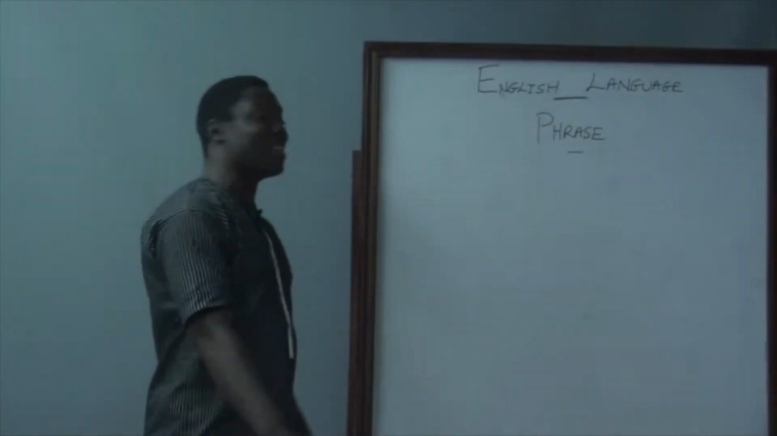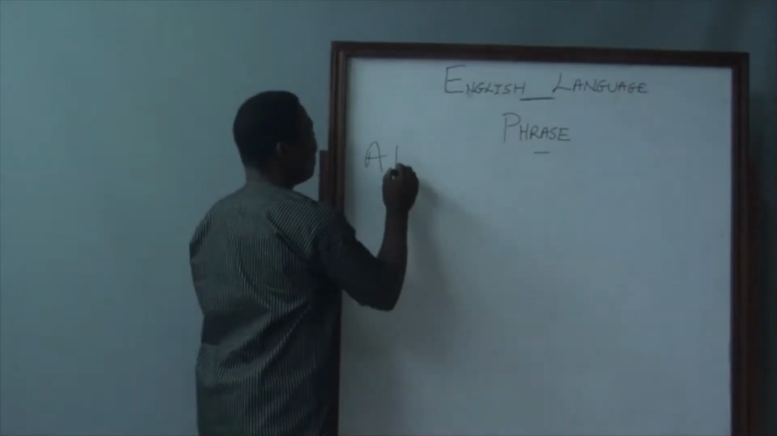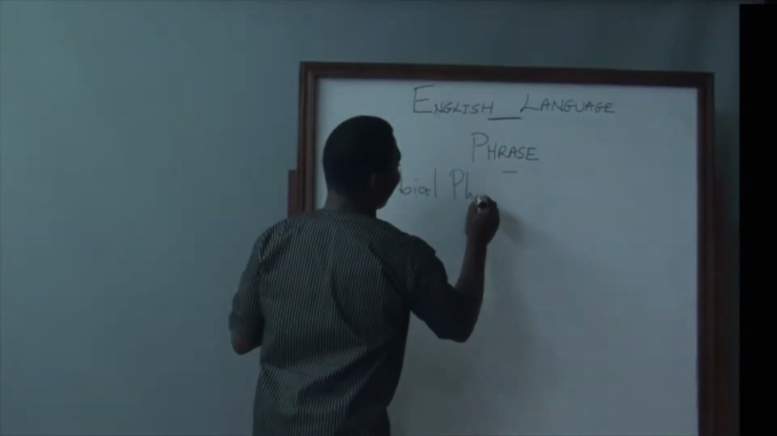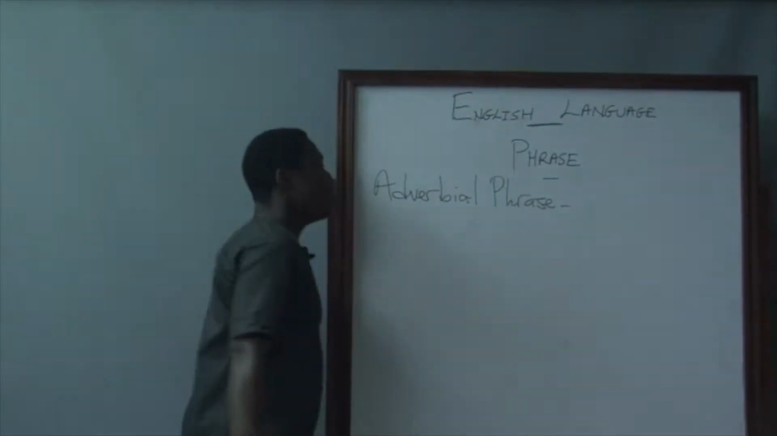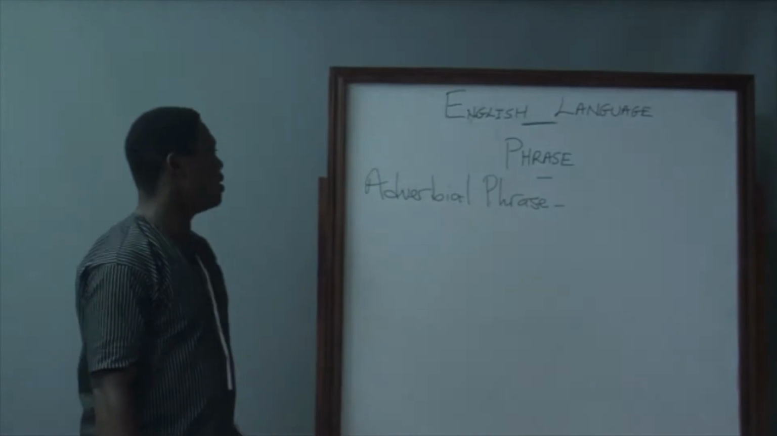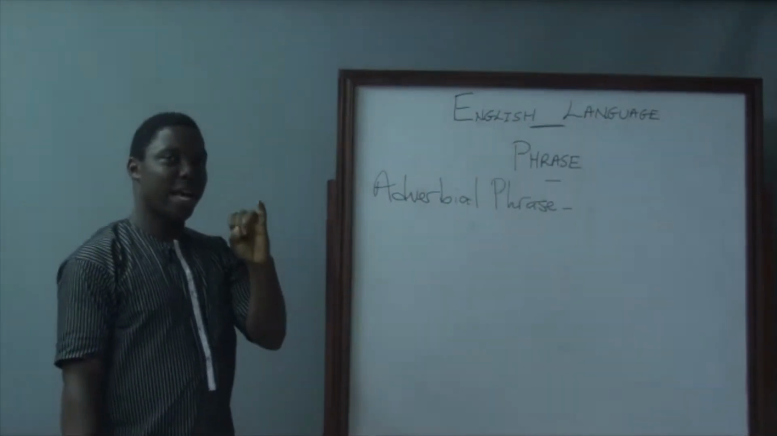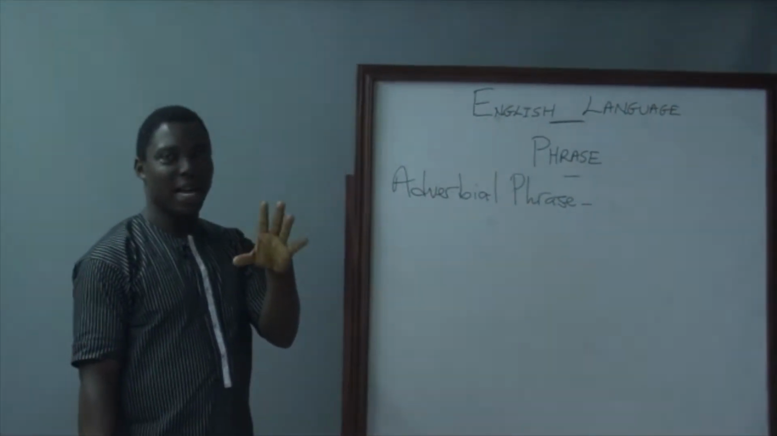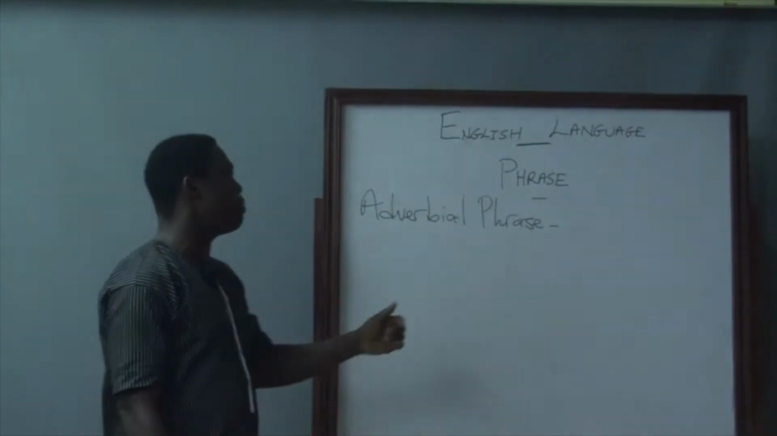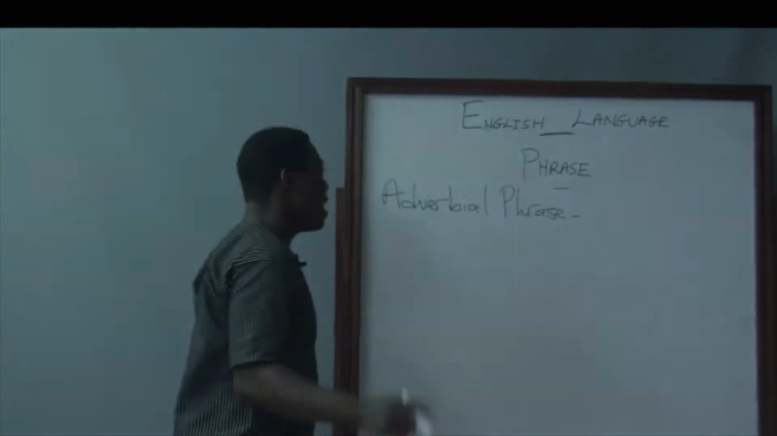The next type of phrase is the adverbial phrase. The knowledge of the word adverb will make us understand this. What is an adverb? An adverb tells us how, where, when, why an action is performed. And so understanding of that will help us understand the adverbial phrase.